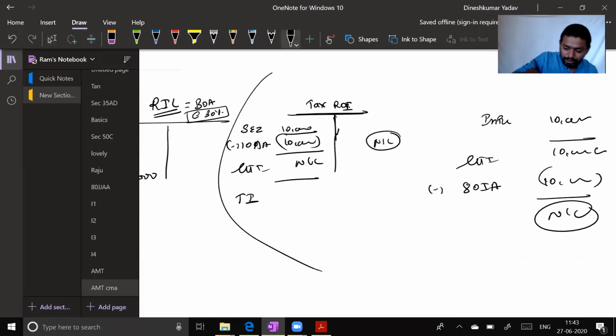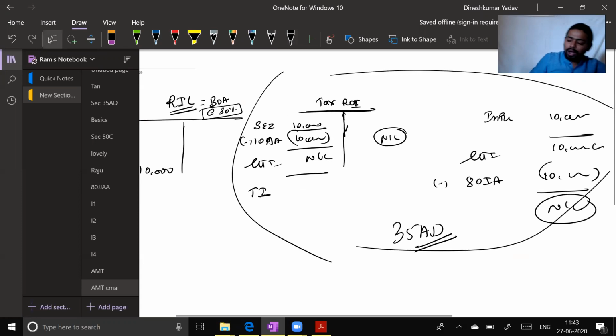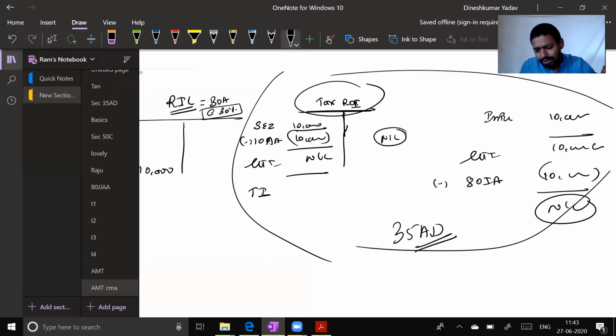Now this type of sections, you have also learned section 35AD from me. What is section 35AD? Specified business, where we give 100% deduction on capital expenditure. So there are certain extraordinary beneficial sections in income tax. You can see those sections here, and by using them, Reliance was showing very little or almost nil taxable